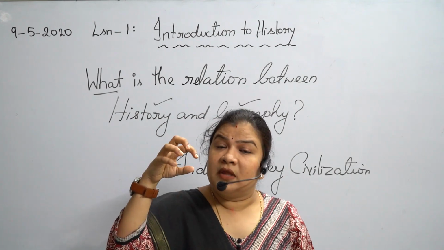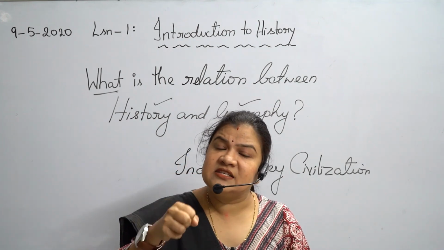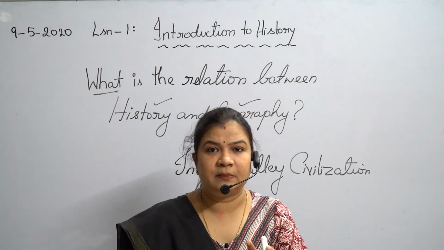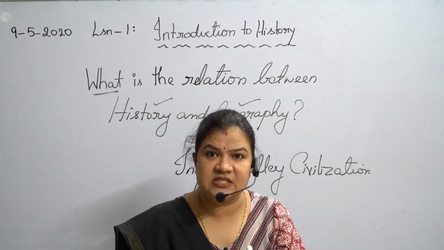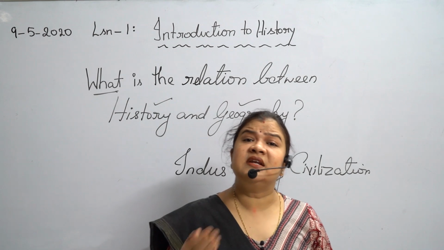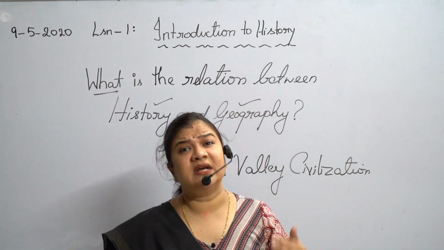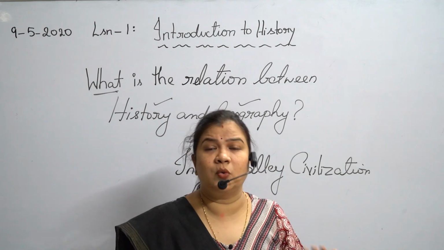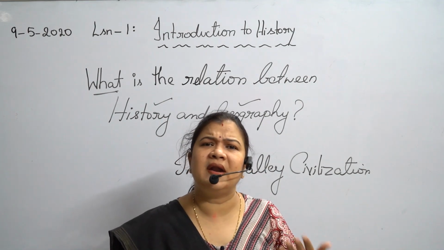So, the river valley civilizations existed on the banks of rivers because the soil was fertile, there was plenty of supply of water for agriculture, and it was an easy means of communication for carrying out trade. In a similar way, if the climatic conditions are hostile or harsh, like earthquakes, floods and so on, what happens?